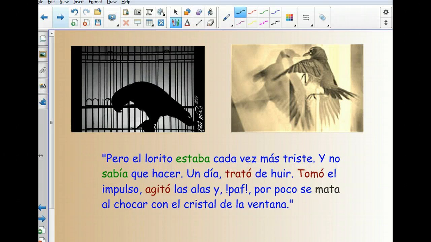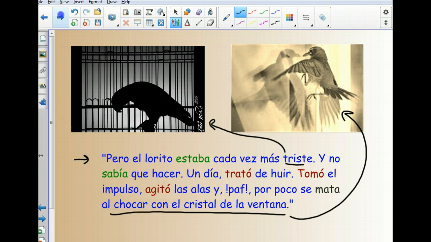Y este párrafo empieza aquí y dice, pero el lorito estaba cada vez más triste. Y aquí tenemos un lorito triste en esta foto. Y no sabía qué hacer. Un día trató de huir. Tomó el impulso, agitó las alas y ¡paf! Por poco se mata al chocar con el cristal de la ventana. Y aquí tenemos una foto de eso, ¿no? Es un pájaro que choca con la ventana y puede causar problemas, ¿no?